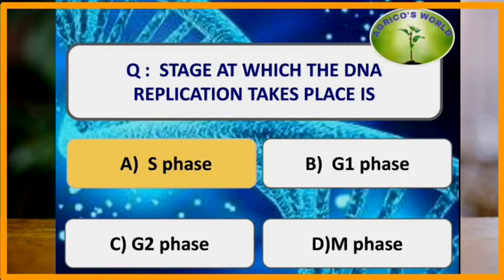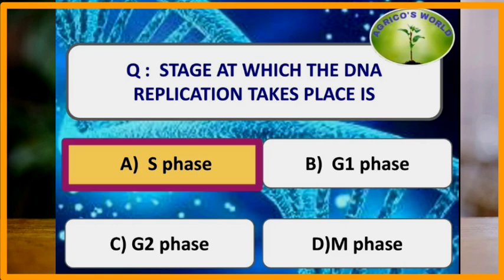Stage at which the DNA replication takes place is the S phase. In mitosis, the DNA replication takes place only in the S phase, that is the DNA duplication takes place. 1C will convert into 2C or 2C will convert into 4C in the S phase. But in meiosis, the DNA replication takes place in S phase as well as in the zygotene.